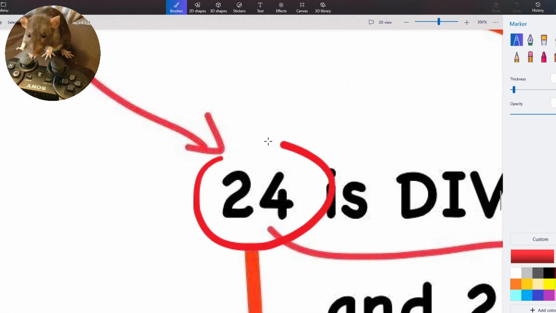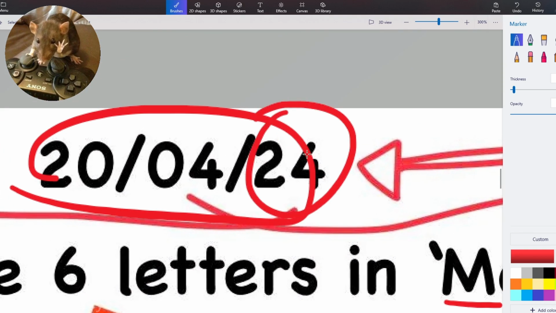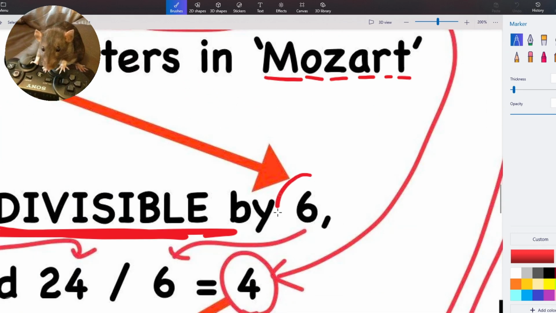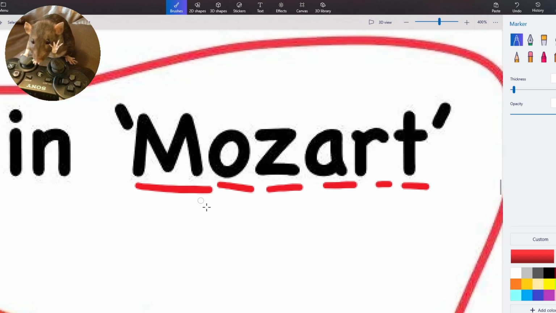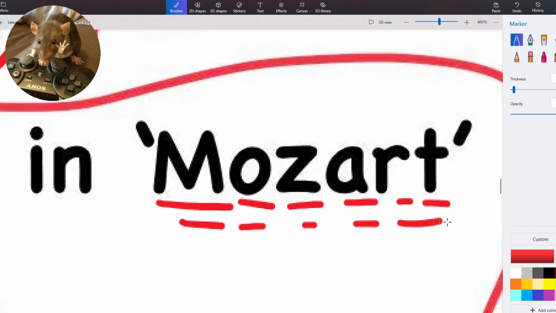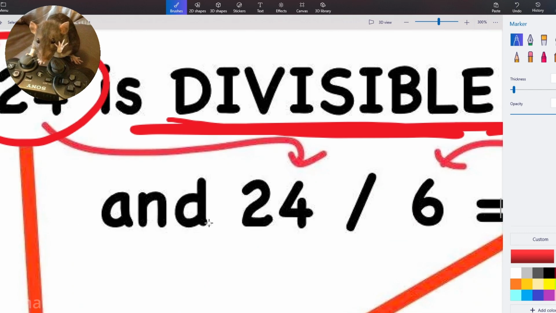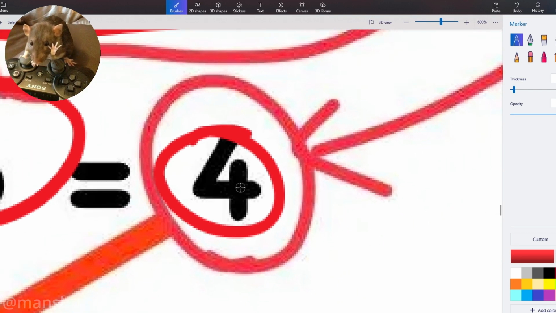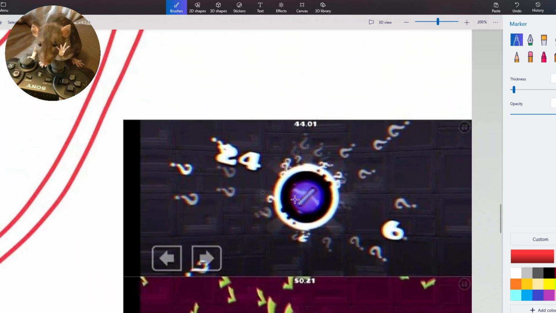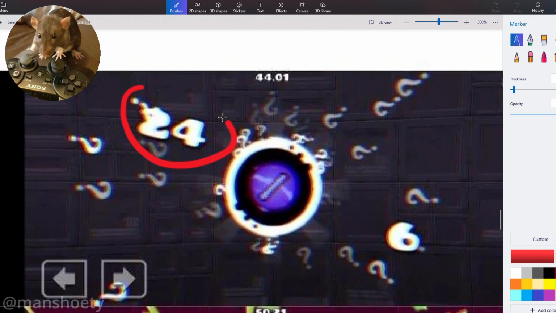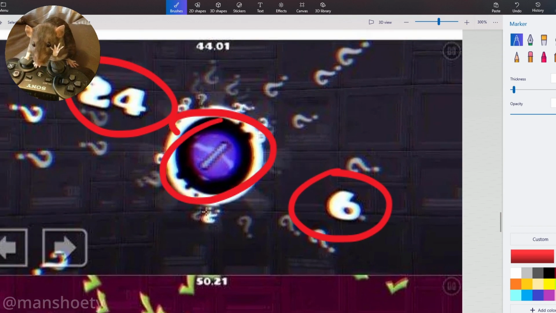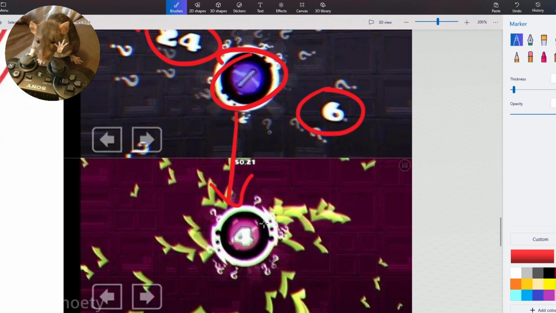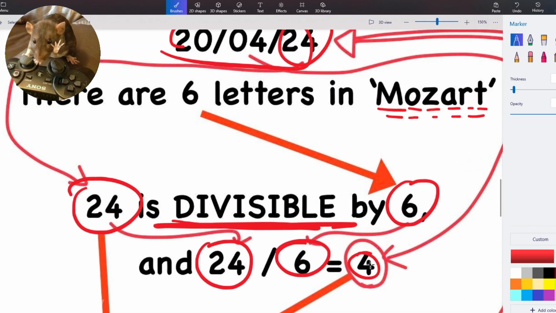And if we take 24, which is gotten from the date 2024, you grab that, put that down here. 24 is actually divisible by 6. 6 is our number of letters that are in Mozart. We'll count again. 1, 2, 3, 4, 5, 6. So if we take a look at 24 divided by 6, we actually get 4, which is using simple math. And to prove that this is real, we have it put in the Geometry Dash calculator. We have 24 and 6, and you divide them, and the Geometry Dash calculator is perfectly accurate, and it's a standard method of calculations. We get a 4, so that proves that our math is correct here.